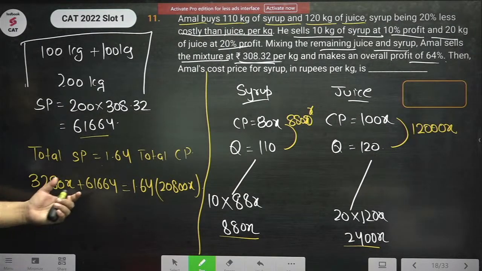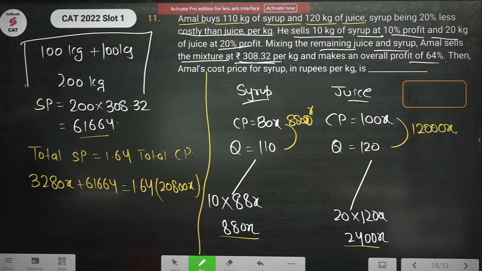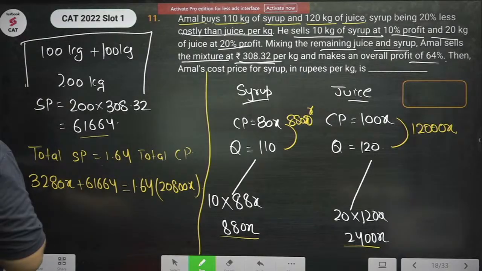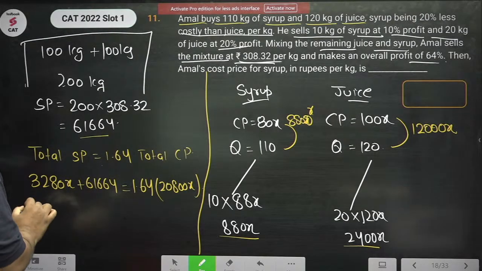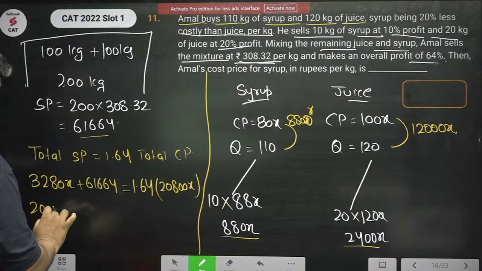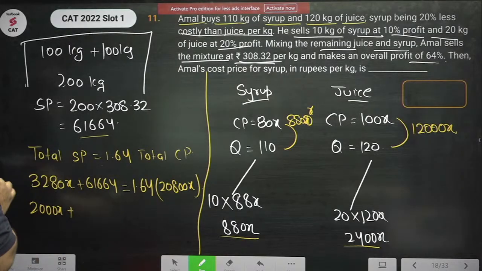We have to solve for x. चलो, take the help of calculator. Divide this by 1.64. This is 2000x plus 61664 भी होना चाहिए.